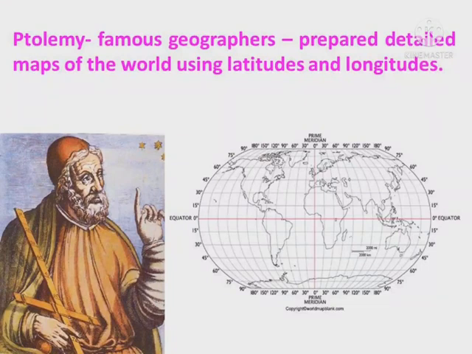Ptolemy was one of the most famous geographers of the ancient world who prepared detailed maps of the world using these lines. However, these maps were all lost for a long time.